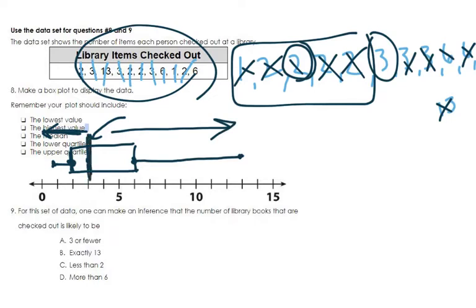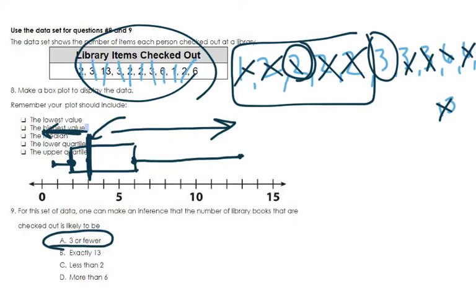And so looking at this, it says the number of library books that are checked out is likely to be 3 or fewer. Since that is the median number, and no other options say that, you can circle that number, because it is the median and it is included in that 50%.